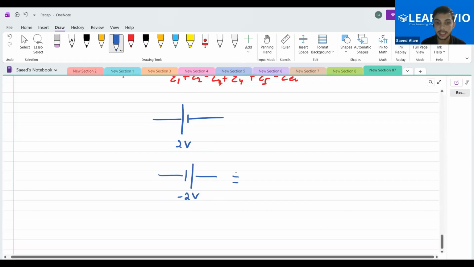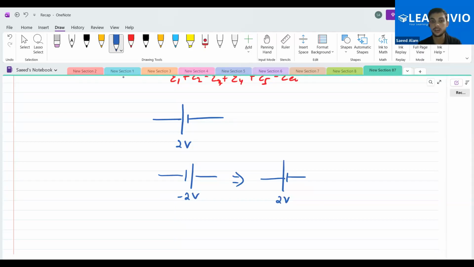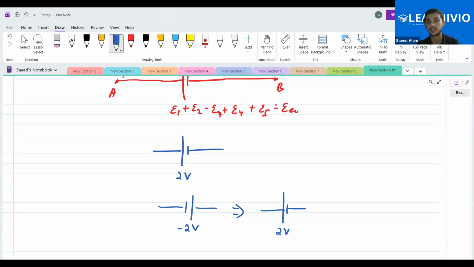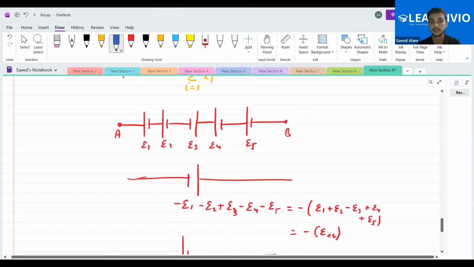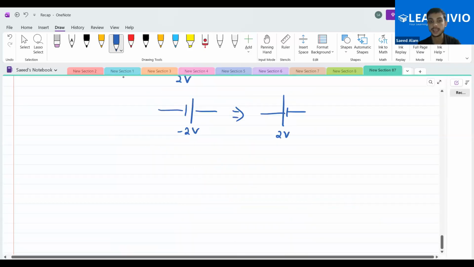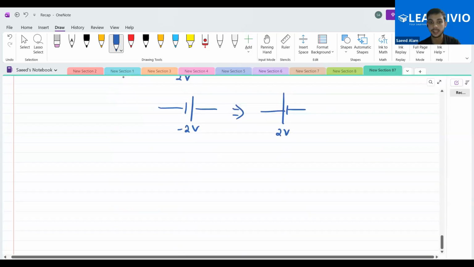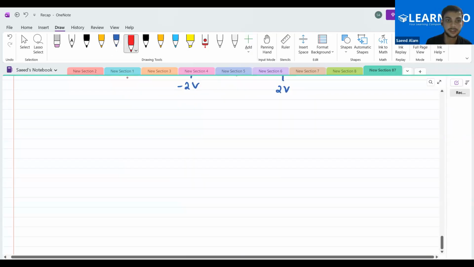If I invert this, I'll get this to be 2. Is this clear to you people? So this is something you should know, that in series combination you can sum all the EMFs. Is this clear to you people? And if there are some internal resistances as well,